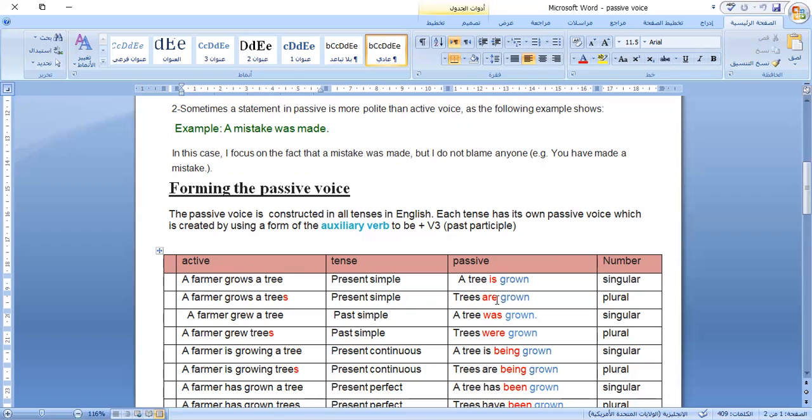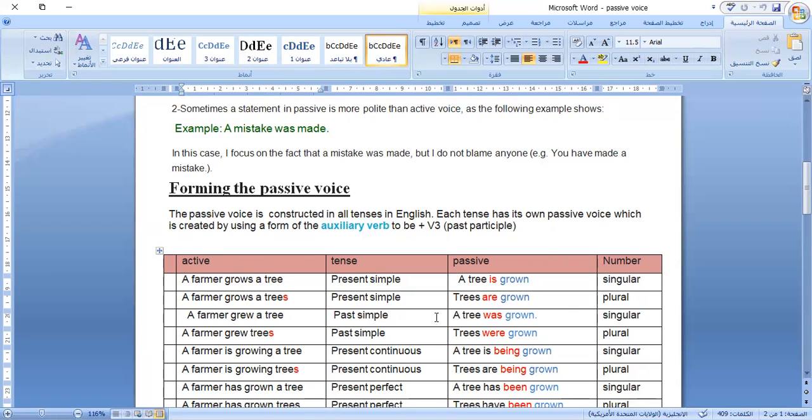Now look at the sentence number 3. A farmer grew a tree. What tense is it? Grow, grew, grown. What tense is it? Grew, past simple.